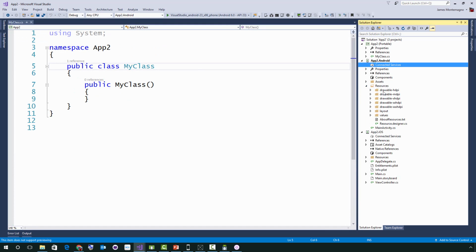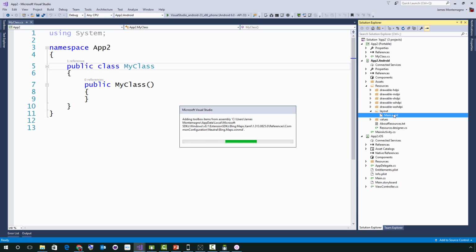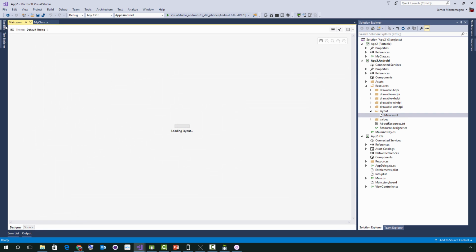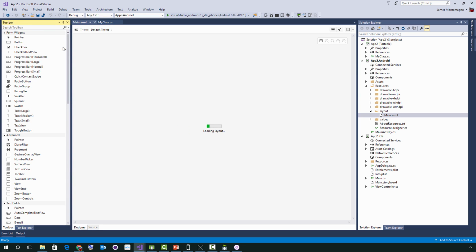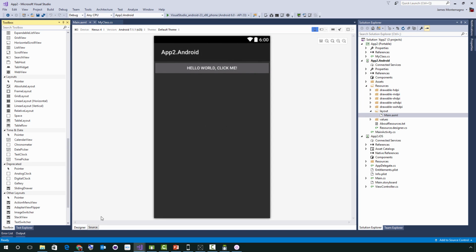Additionally, just like you would expect for Xamarin native applications, here I have a main Android XML and a storyboard. So when I actually double click on the main Android XML, this will open up our Android designer for Visual Studio. So we'll go ahead and let it load up. There we go. So it's going to load this file. And when I pull out the toolbox, what we're going to see is all of the Android widgets on the left-hand side. What the blank application does is it will give us a layout and a designer file with just a button that we can click over and over again. And there's just a blank application. I can browse different themes.